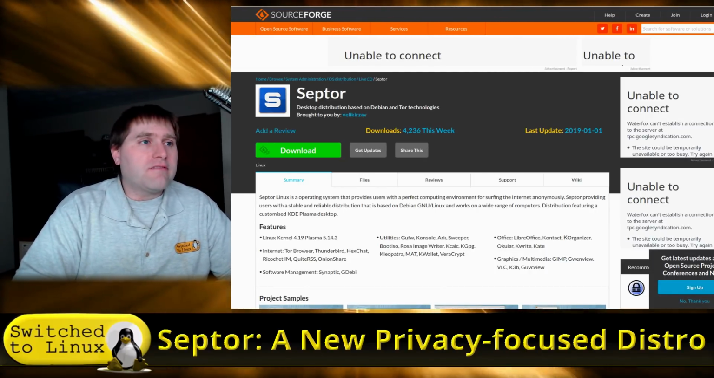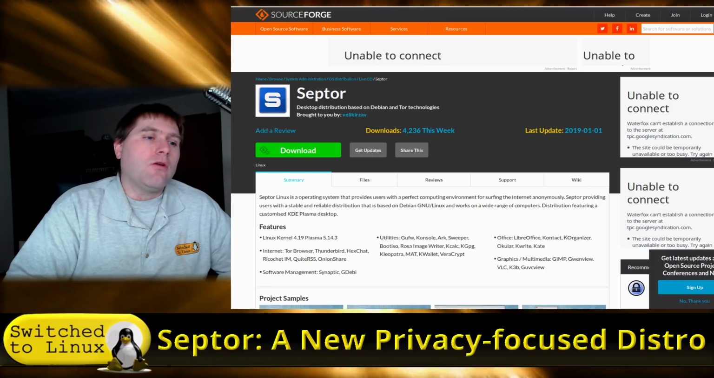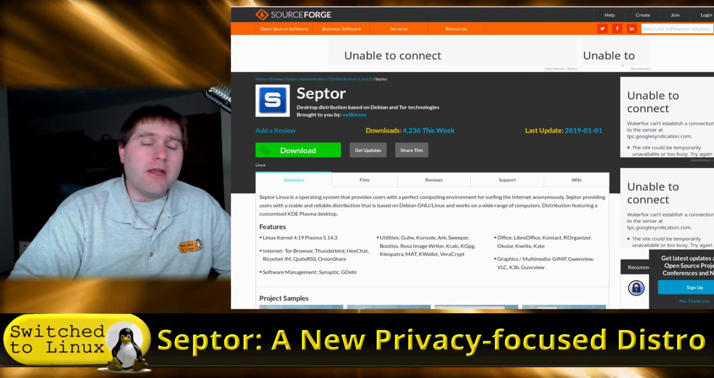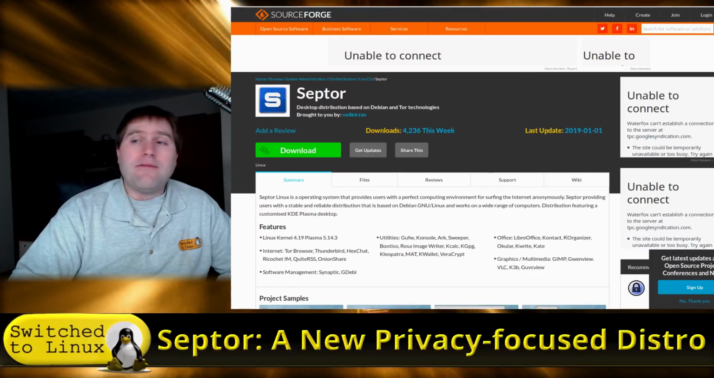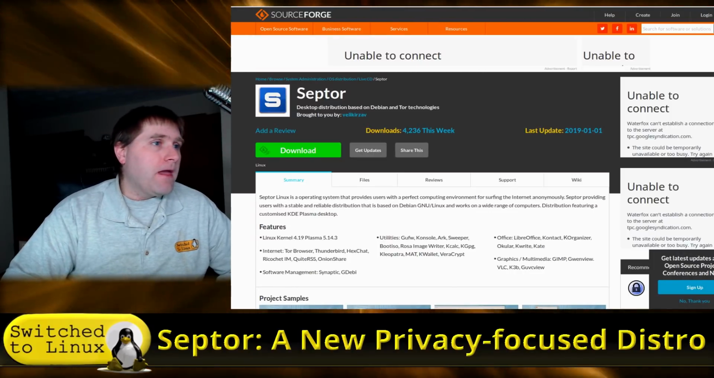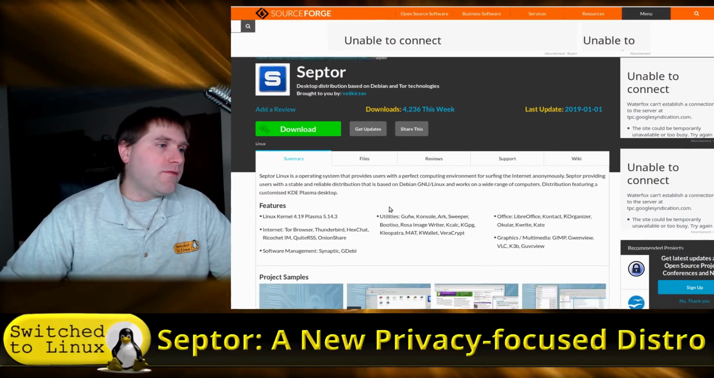But I saw it was on DistroWatch. It's brand new to DistroWatch. It is a very new distro. They released a version last year, and they have a version this year. So here's their page on SourceForge.